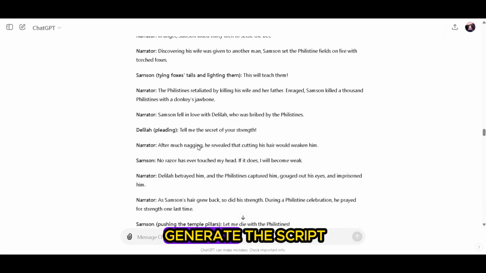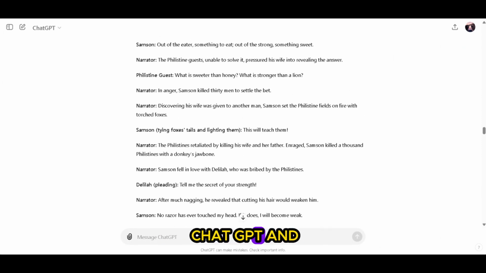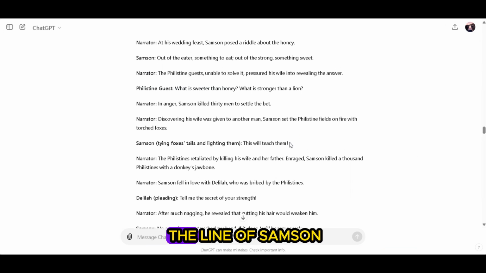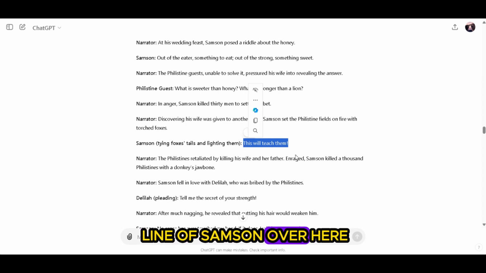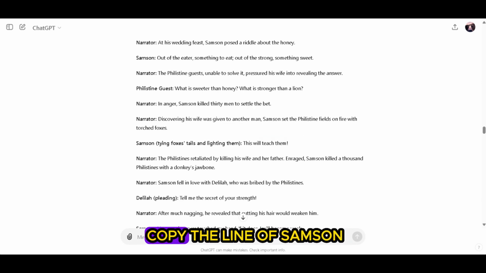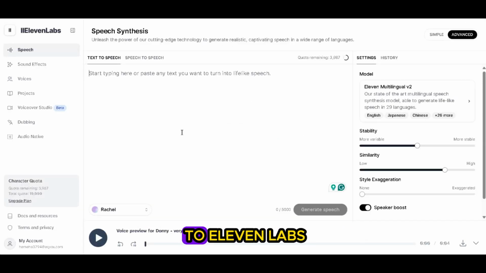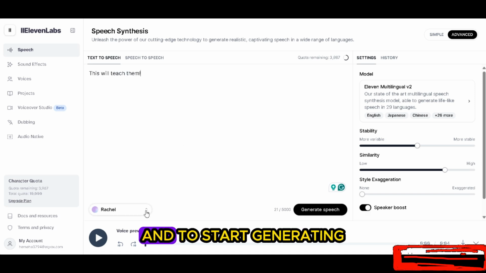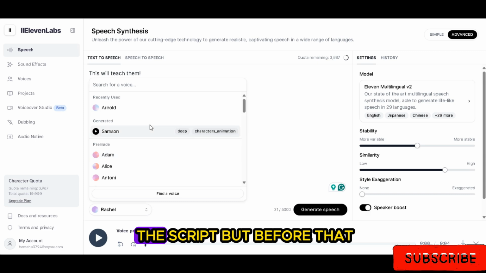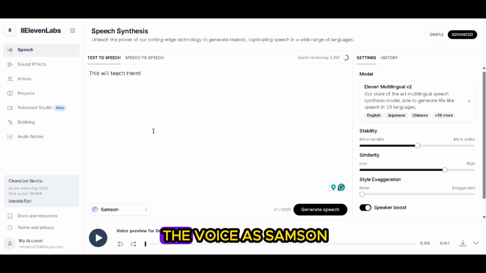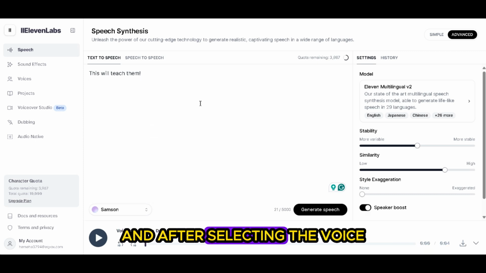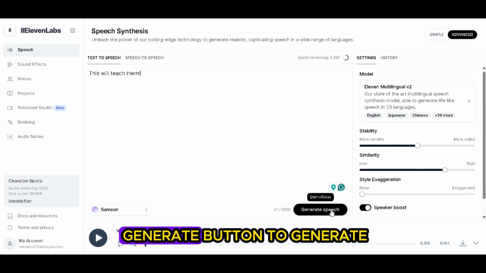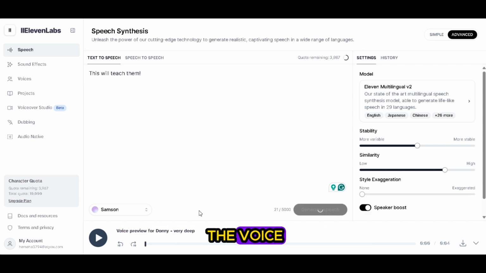And for me to generate the voice, I'll go back to ChatGPT and look for the script, or the line, of Samson. As you can see, this is the line of Samson over here. I'll copy the line of Samson, go back to ElevenLabs, and paste it there. Before generating, don't forget to select the voice as Samson, and after selecting the voice, you click on the generate button to generate the voice for Samson.